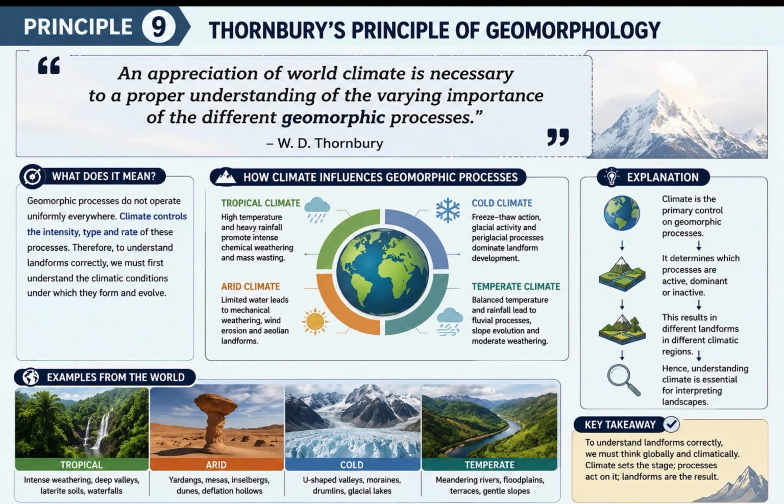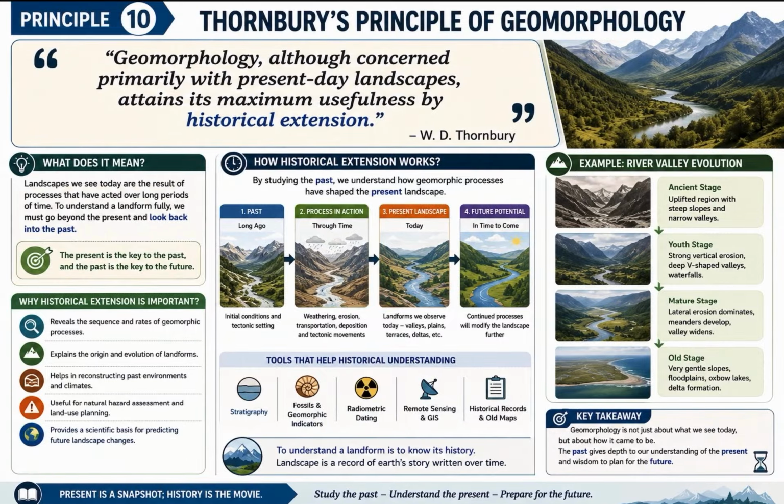Ninth principle is, an appreciation of world climate is necessary to a proper understanding of the varying importance of the different geomorphic processes. Climate decides which process dominates. In deserts, wind is king. In humid regions, rivers dominate. In polar regions, glaciers shape the land. Climate is the director, and geomorphic processes are the actors. To memorize the above, the trick is, in hot region, wind dominates as erosional factor of landforms. In wet region, river dominates as erosional factor of landforms.